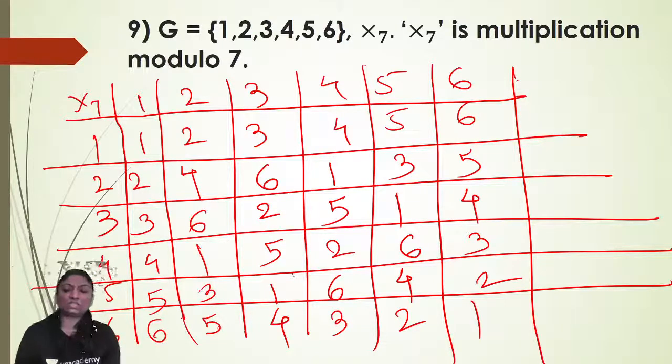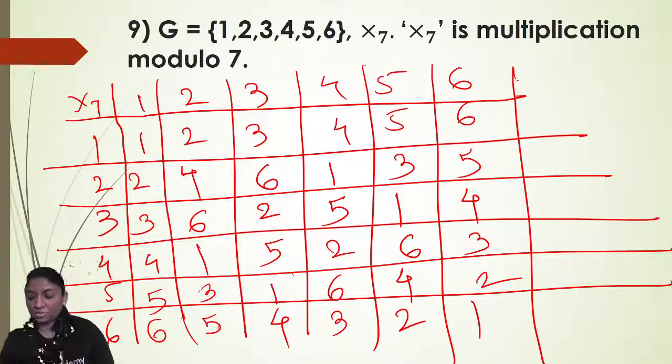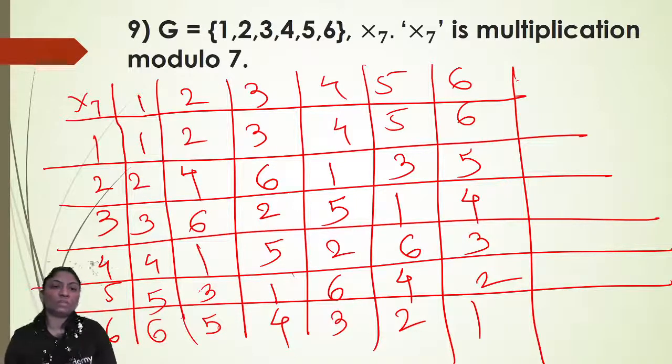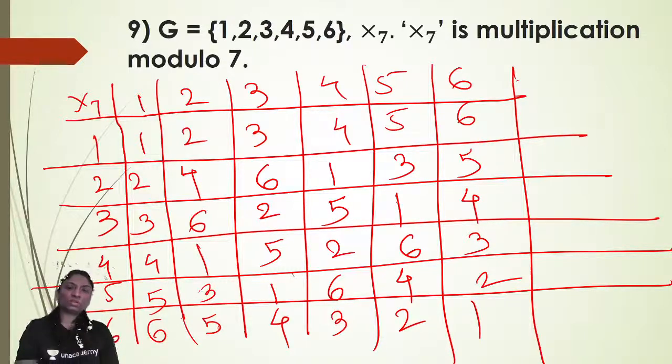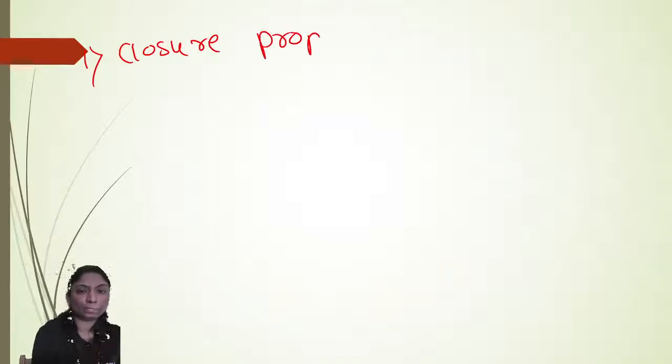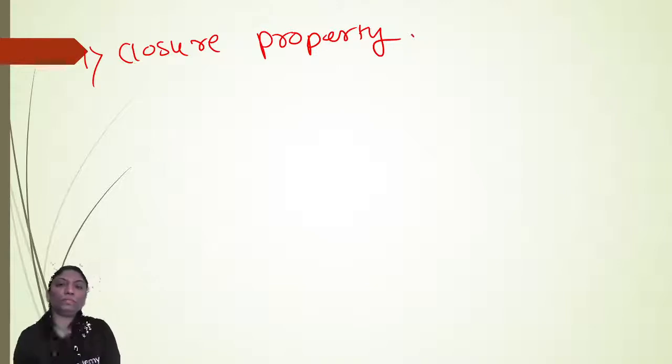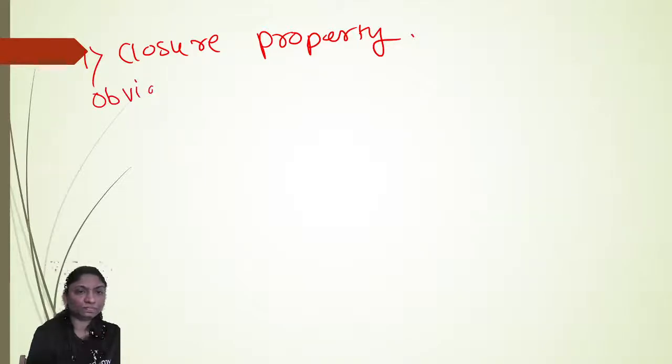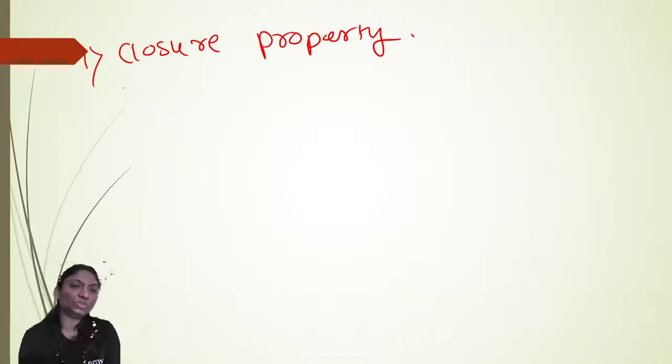Now check whether G forms a group or not. All the elements from the composition table are from the set G only. Therefore, G is closed with respect to multiplication modulo 7. Now, associativity also holds. So, first, closure property. It holds obviously from the table. All the elements from the table are from the set G only.